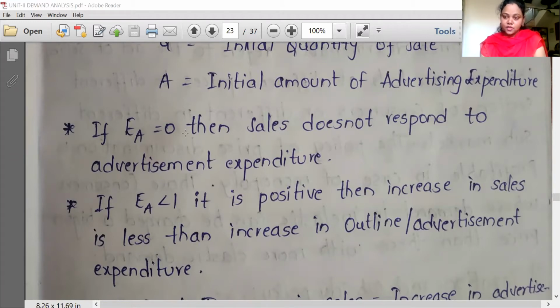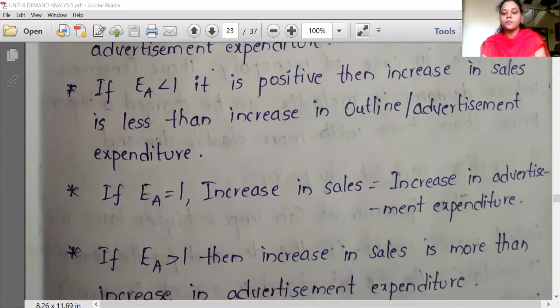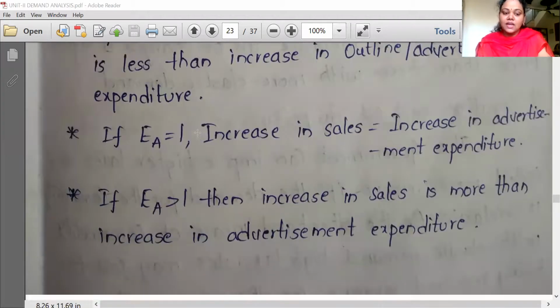When advertising elasticity of demand is less than 1, it is said to be positive, that is, the increase in sales is less than the increase in the advertisement expenditure. When the EA value is unitary, that is 1, the percentage increase in sales equals the percentage change in the advertisement expenditure. In the same way, when the EA value is greater than 1, the increase in sales is more than the increase in the advertisement expenditure.